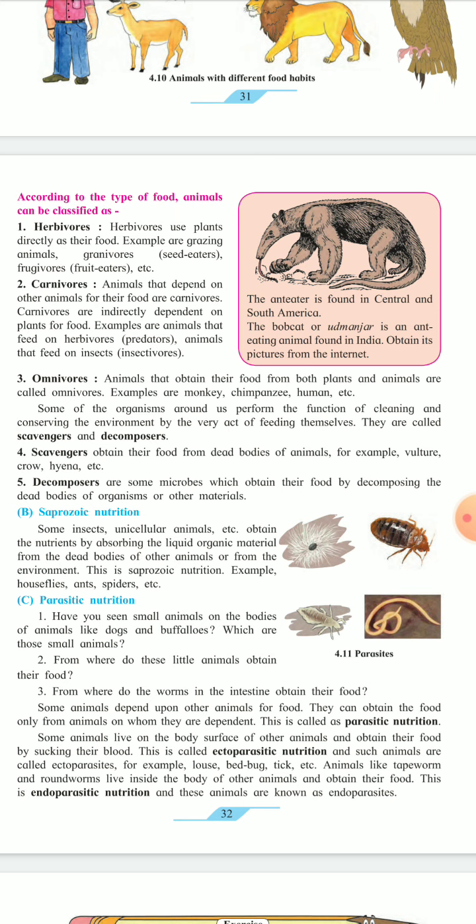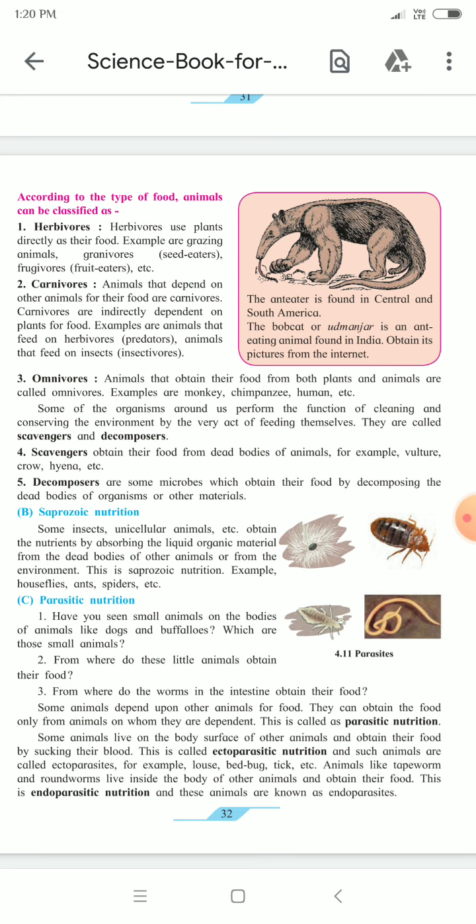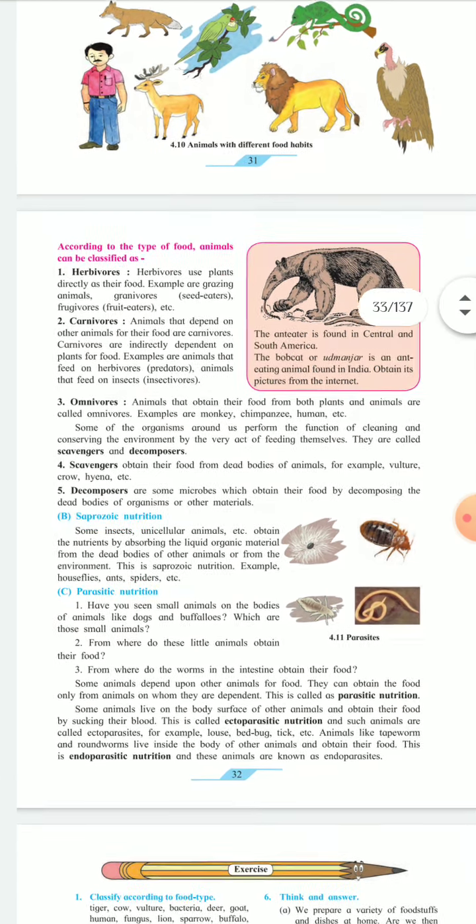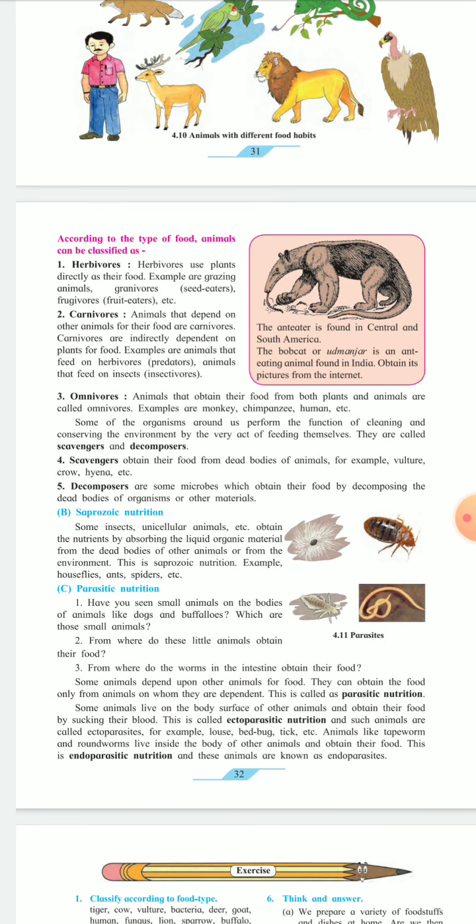Some of the organisms around us perform the function of cleaning and conserving the environment by the very act of feeding themselves. It means some animals clean the environment by eating dead animals, and they help to clean the environment, and they are called scavengers and decomposers. Now, what do scavengers mean?